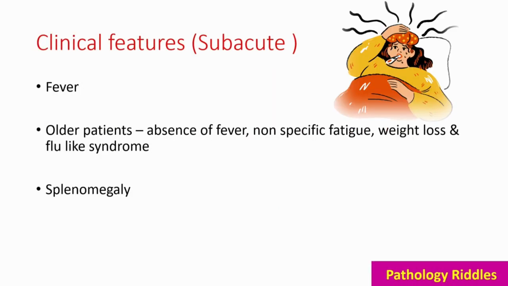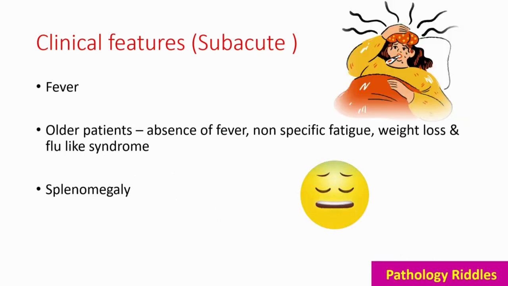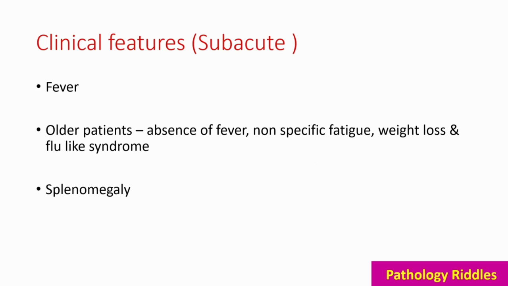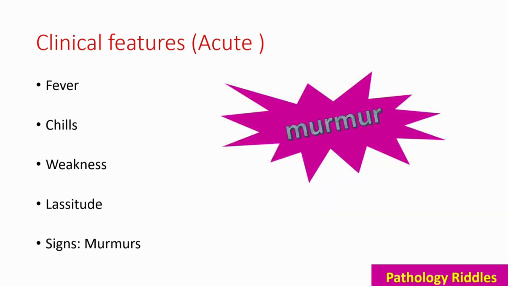Clinical features of subacute includes fever. In older patient, in absence of fever, non-specific fatigue, weight loss, and flu-like symptoms, and splenomegaly. Clinical features of acute include fever, chills, weakness, lassitude, and murmurs.